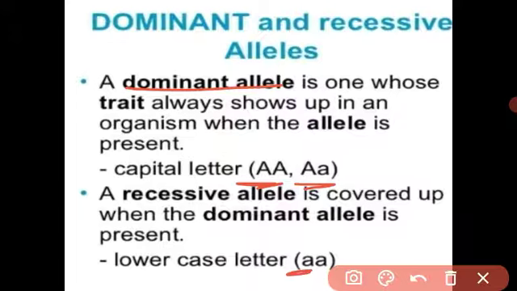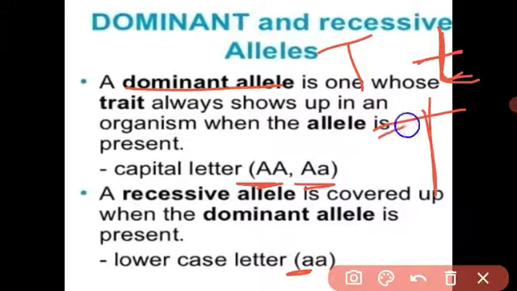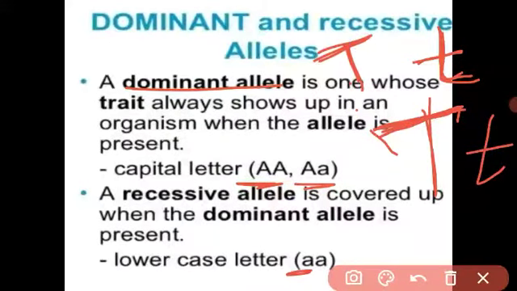Imagine your father is tall and your mother is short. The offspring is also tall. We represent the recessive allele with a small letter. The offspring is also tall. Why is it tall? Because it contains the dominant allele and the dominant allele always expresses itself. If the dominant allele is present in the genes, it means the dominant character is present in the father and the recessive character is present in the mother.